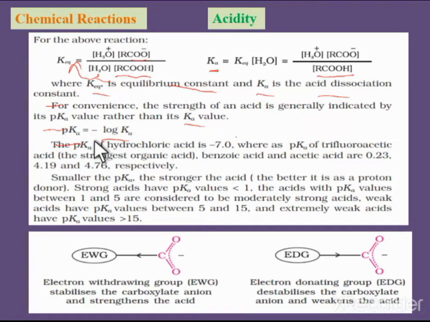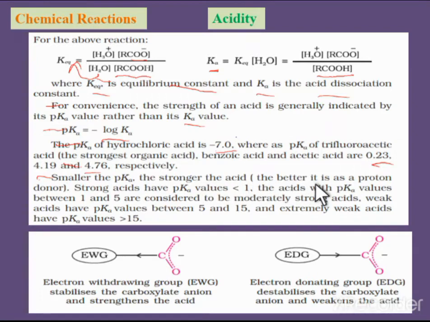The pKa of hydrochloric acid is minus 7.0, whereas the pKa values for trifluoroacetic acid, benzoic acid, and acetic acid are 0.23, 4.19, and 4.76. Which one has the more negative pKa value is the stronger acid.